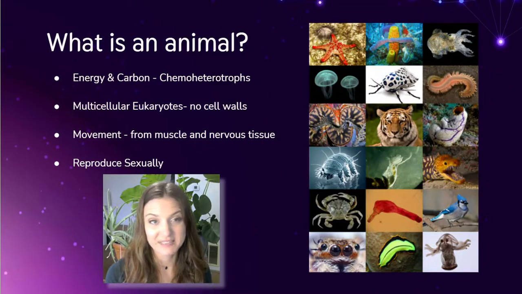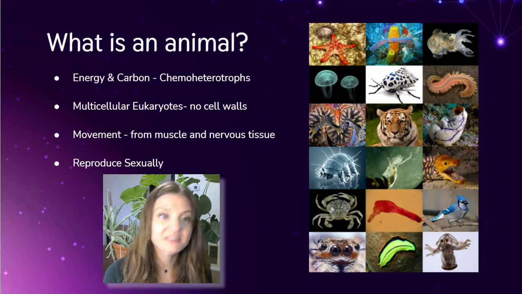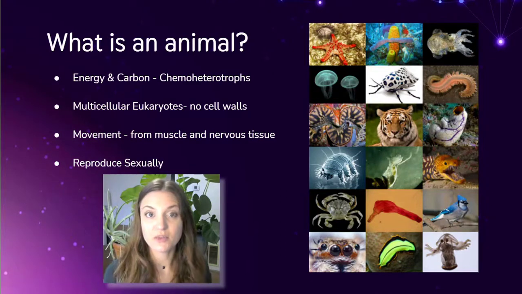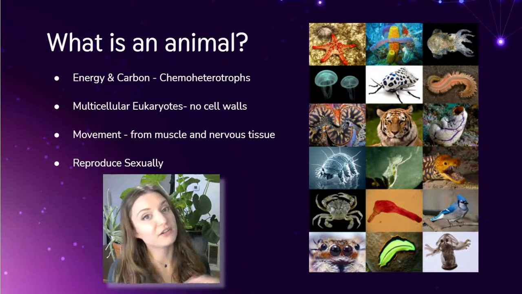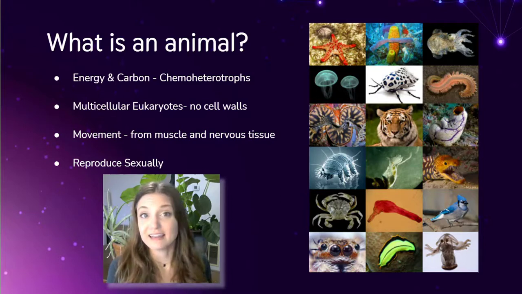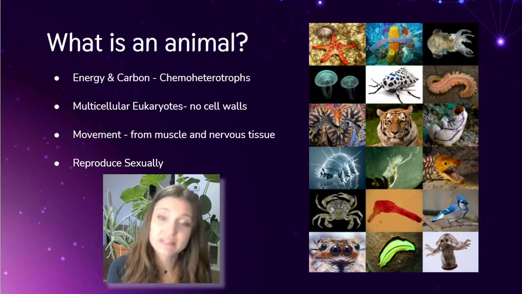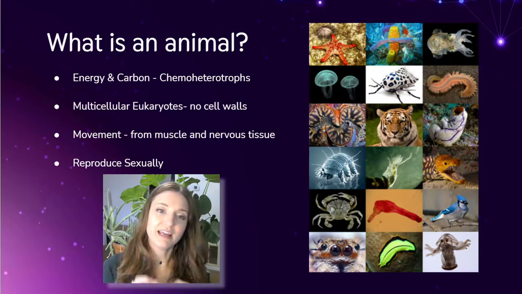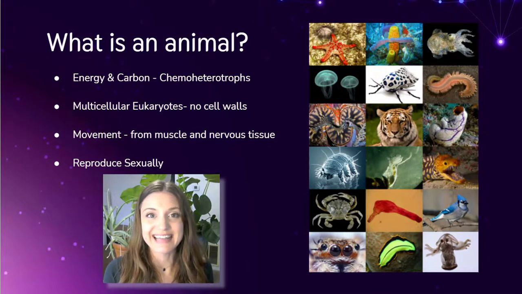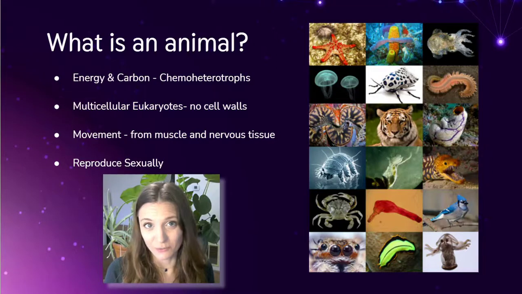Okay, how do we characterize animals? Well, animals are chemoheterotrophs, so that means that they eat other organisms to get both their carbon and their energy source. They're multicellular eukaryotes, so they have eukaryotic cells and they're multicellular, unlike protists. But the difference between animals and plants, because plants are also multicellular eukaryotes, is that animals do not have a cell wall. So they don't photosynthesize and they don't have a cell wall.